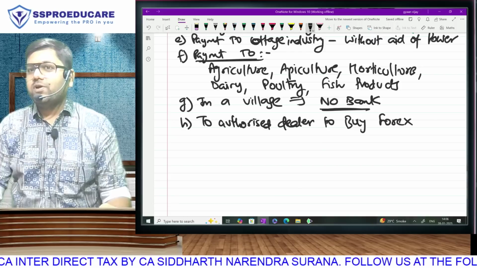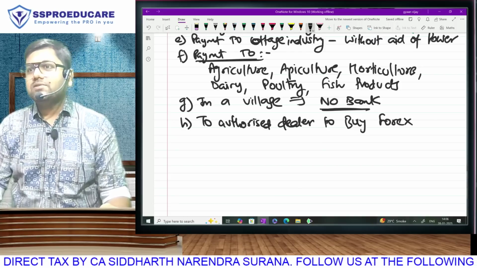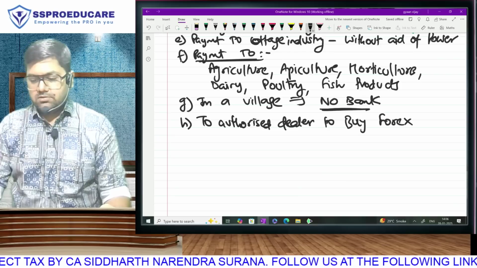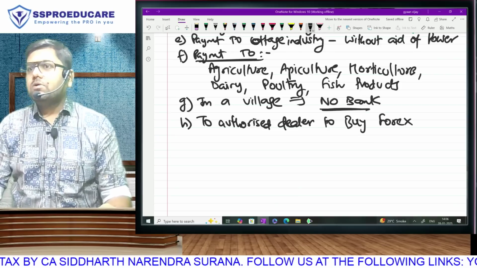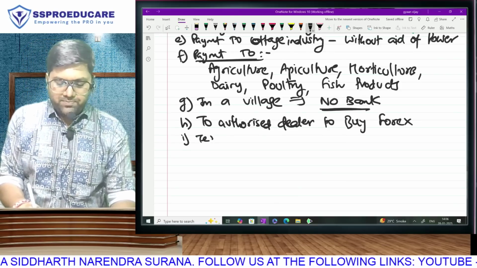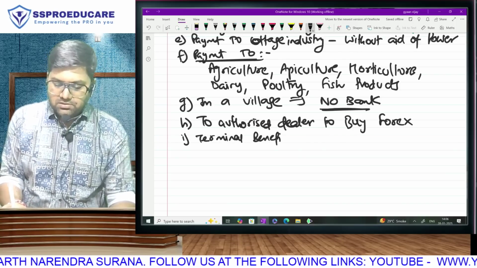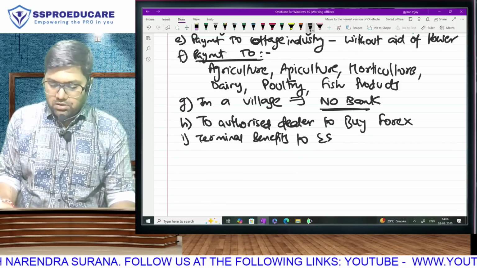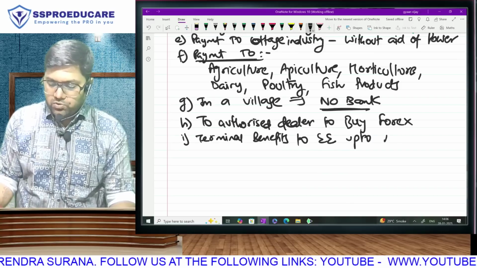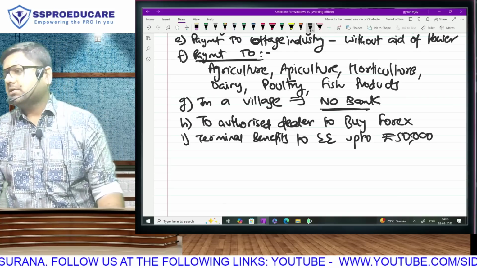He will sell it to you for 80 rupees, then later pay you only 80 rupees. That difference is typically his margin. Is that understood? So any payment to an authorized dealer is also going to be allowed. Next, if you are paying terminal benefits, retirement benefits to your employees up to rupees 50,000, you can pay in cash.